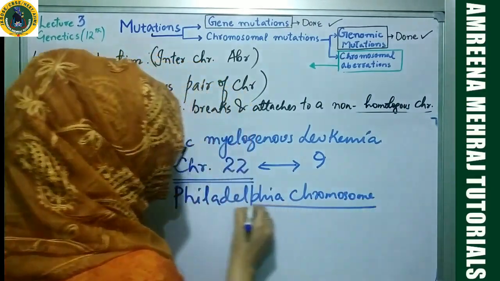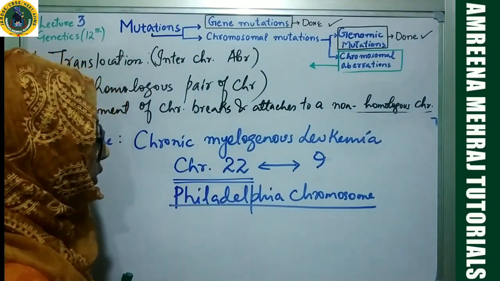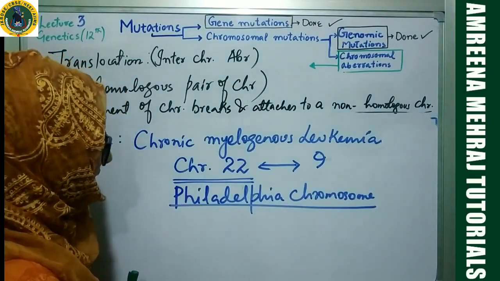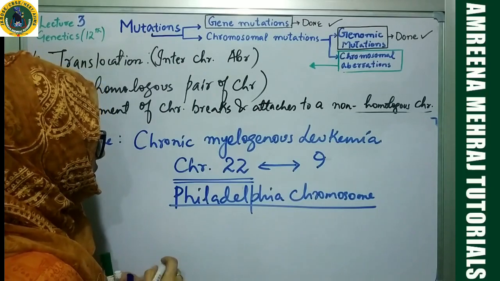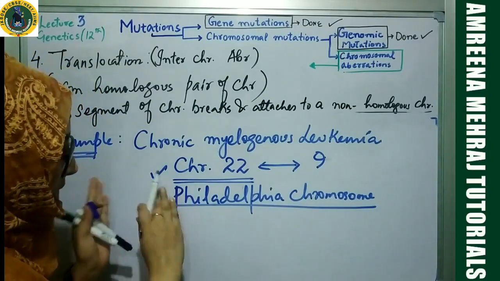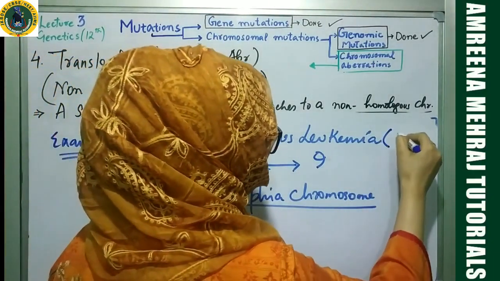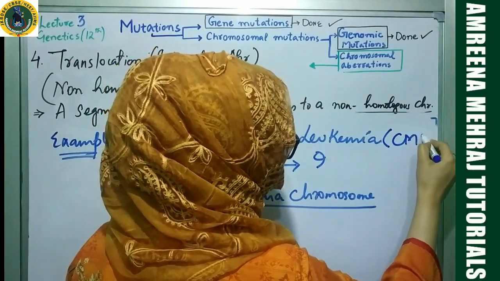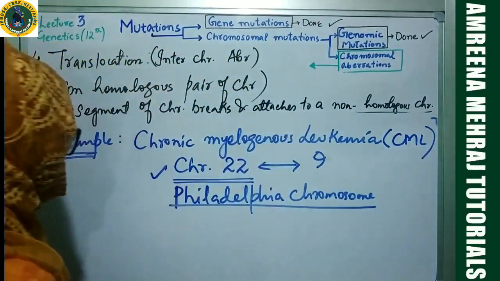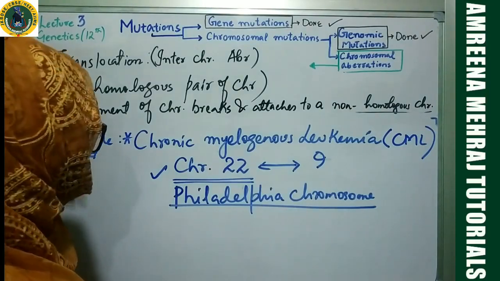Why is it called Philadelphia chromosome? Because it was named in a city called Philadelphia, which is in Pennsylvania. So the Philadelphia chromosome is the chromosome in which translocation has happened specifically between chromosome number 22 and chromosome number 9. This disorder is also called, in short form, CML, chronic myelogenous leukemia. This was number one type of genetic disorder which can arise due to translocation.